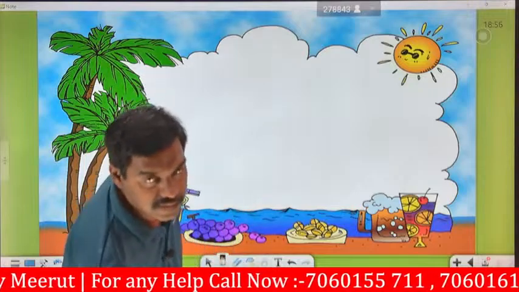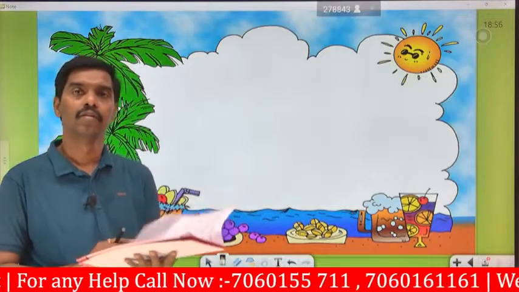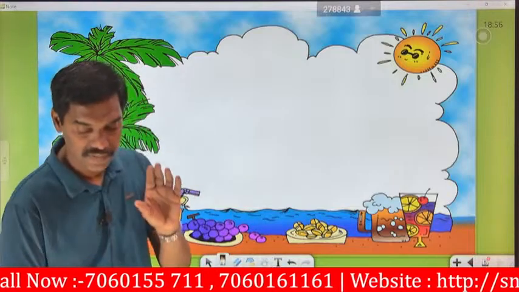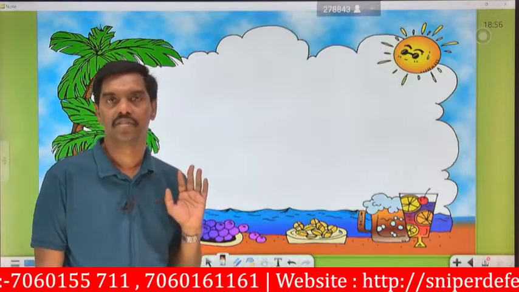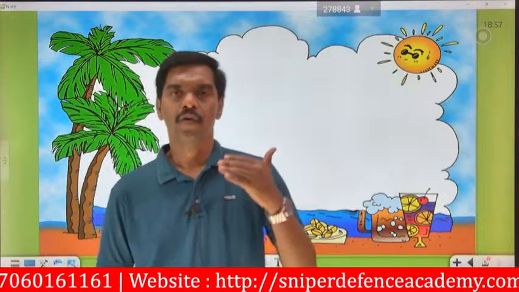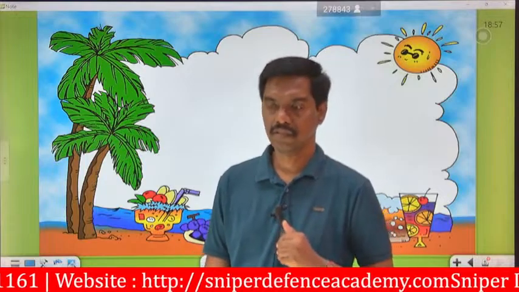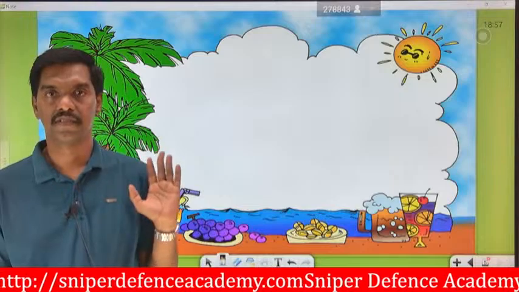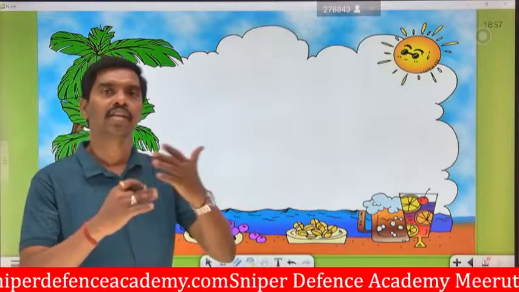So next we will see what sentences are and what types of sentences are available. Today we will see that. Previously, yesterday and today, we have seen the definition of sentences and the parameters to be considered for sentences. So how are we going to create sentences?